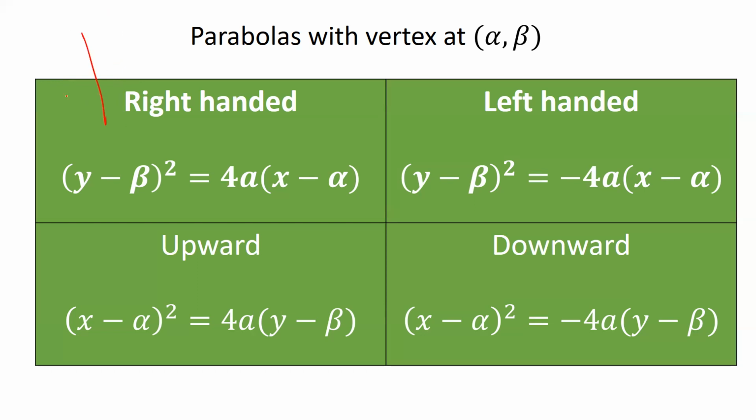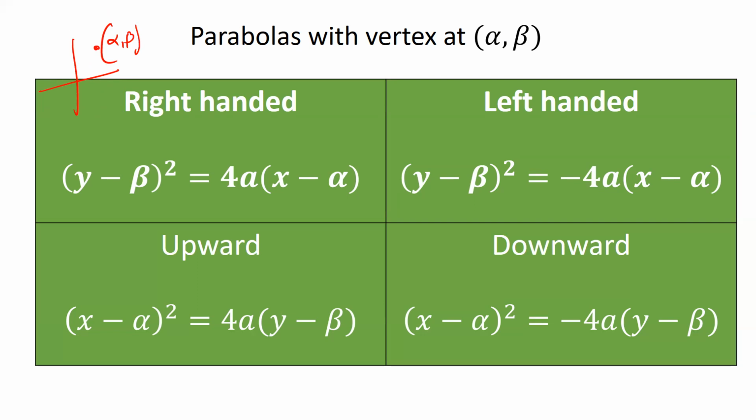We cannot have them tilted like this. So we cannot have a parabola like this or a parabola like this. Sorry. So we cannot have a parabola like this. All right. They will always have their axis parallel to either the x-axis or y-axis. All right. So what I mean to say is that their vertex is just shifted to some point alpha comma beta. Okay, now we need to figure out what their equations are.